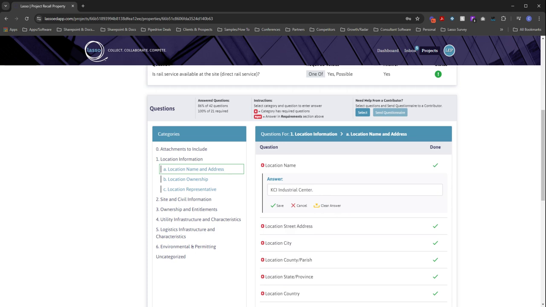So you can either recall all of your answers in bulk to give you a huge head start. Another option, of course, like we just saw here, is that you can recall answers on a question-by-question basis, so you can perform quality control and assurance.